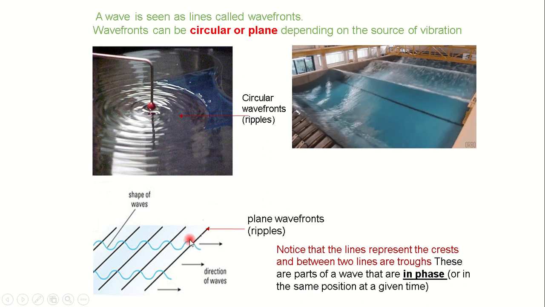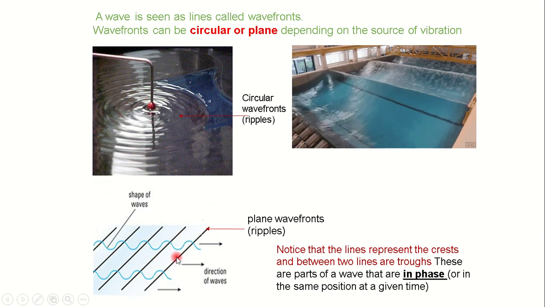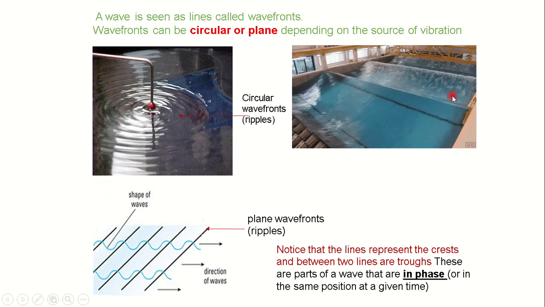So we can say this crest here and this crest here, and the next one, they are all in the same position at a given time. This trough here and this trough here, they are all in the same position at a given time. Okay? So all the points in the crest in this wave are in phase. All the points in the trough of this wave are also in phase.